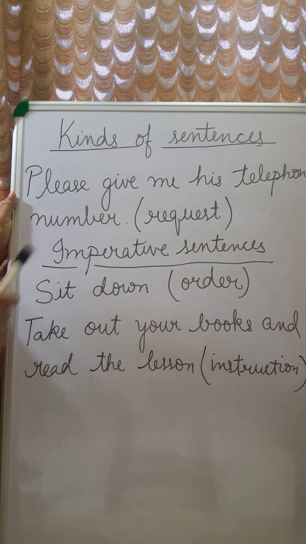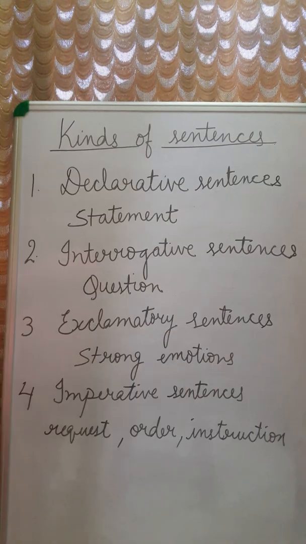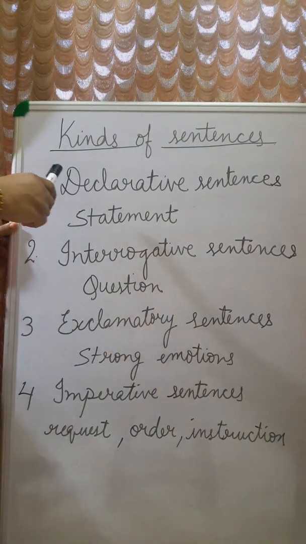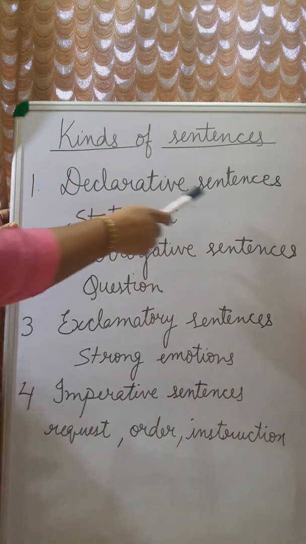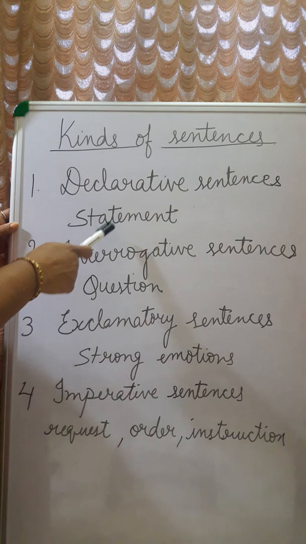I hope you all have understood the 4 kinds of sentences. We will have a recap. We'll look once again, children, at the different kinds of sentences. Declarative sentences or statements give the fact or a statement.